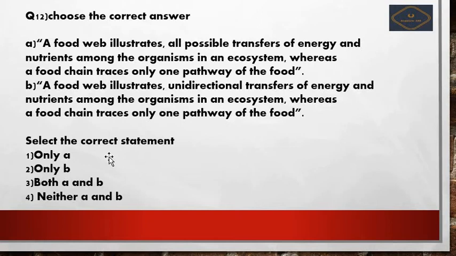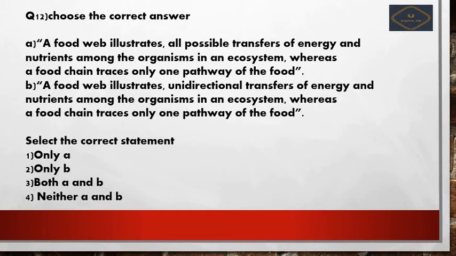Next we move to the next question, that is the 12th. Choose the correct answer. A: A food web illustrates all possible transfer of energy and nutrients among the organisms in an ecosystem, whereas a food chain traces only one pathway of the food.